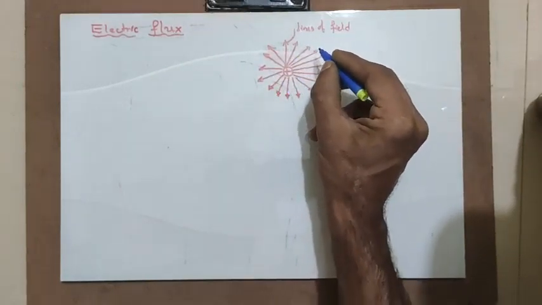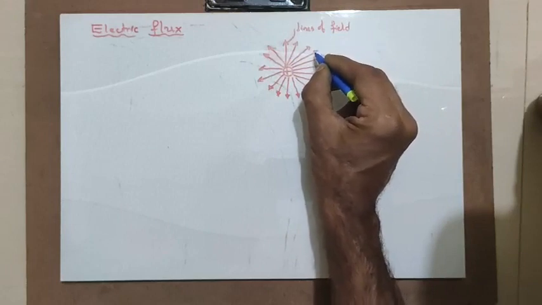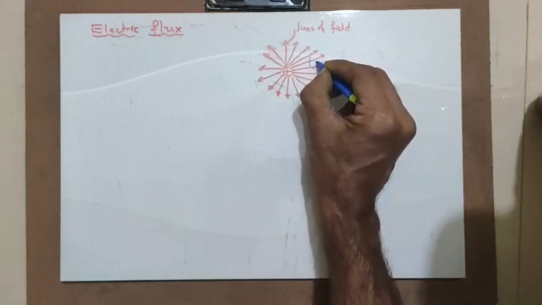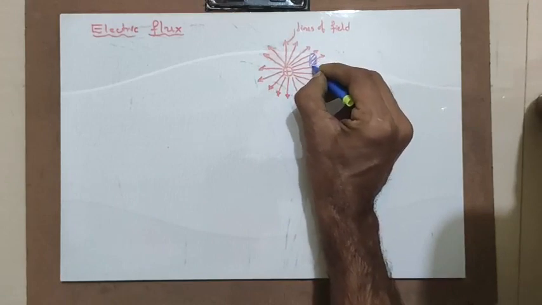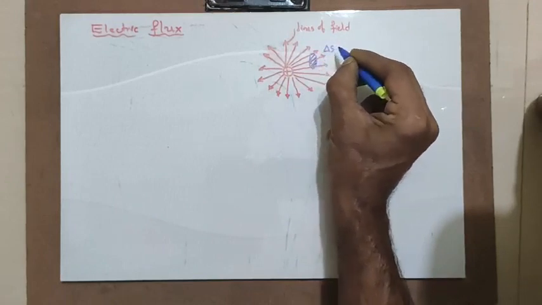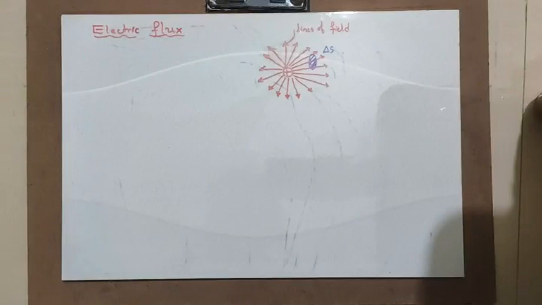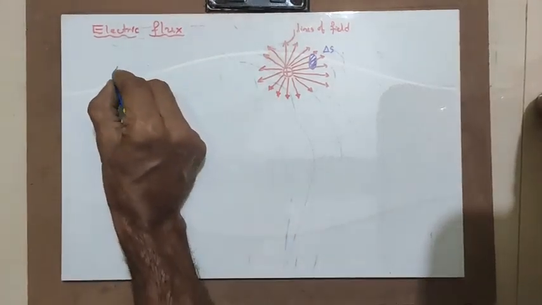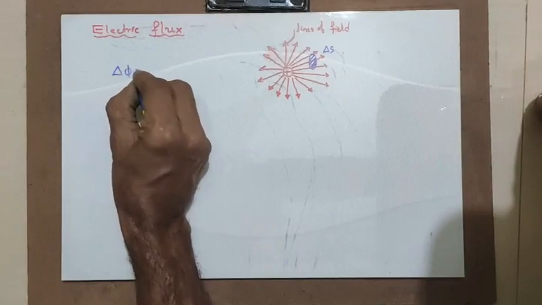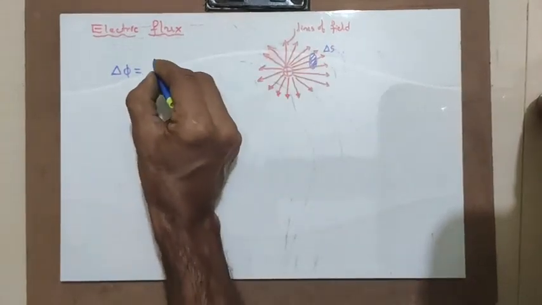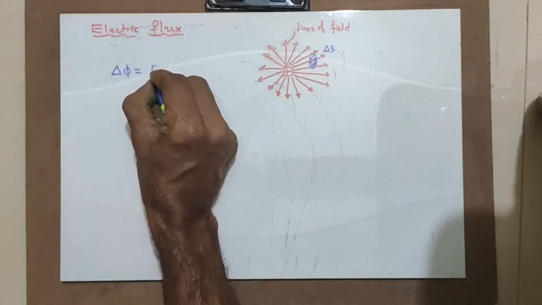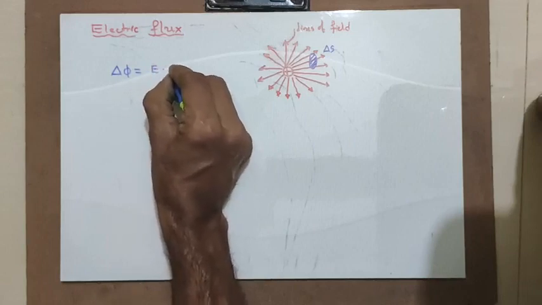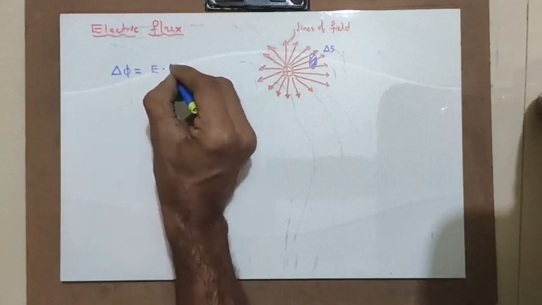Now, whatever lines of forces or lines of fields are passing through an area, let us consider a small area, delta S. Whatever lines of forces or lines of fields passing through an area is called flux. That means the flux delta phi passing through an area of delta S is given by electric field multiplied by delta S. This is the dot product.